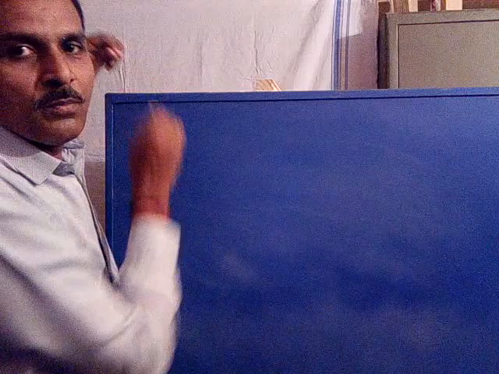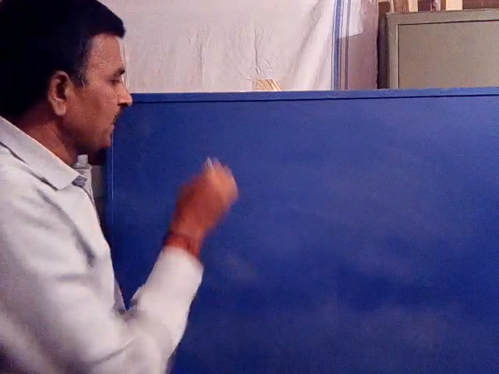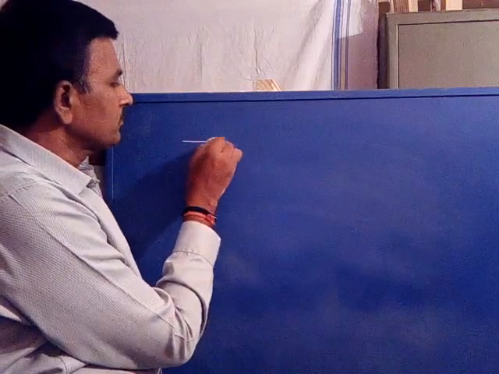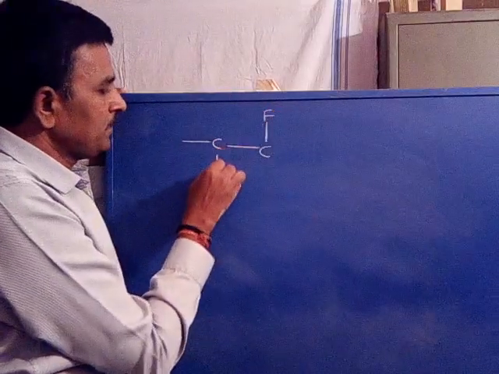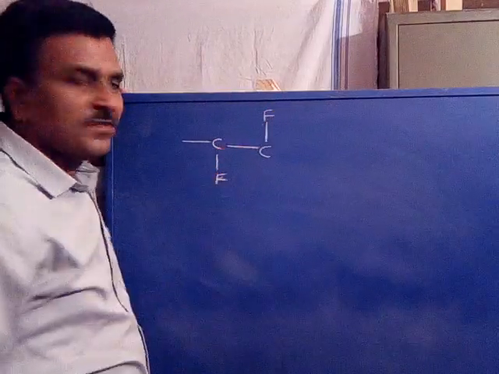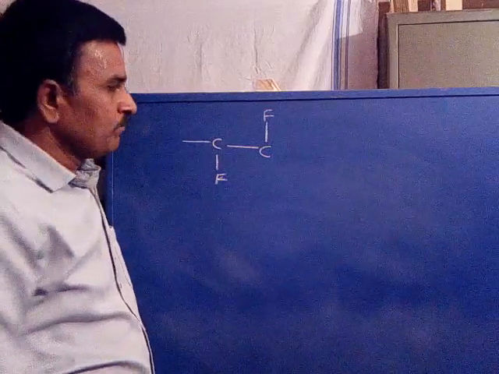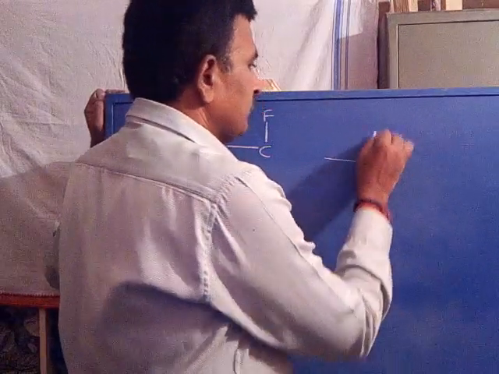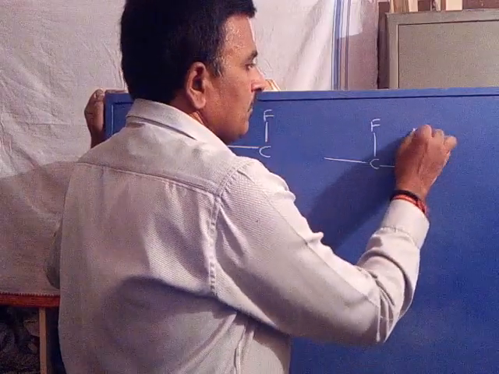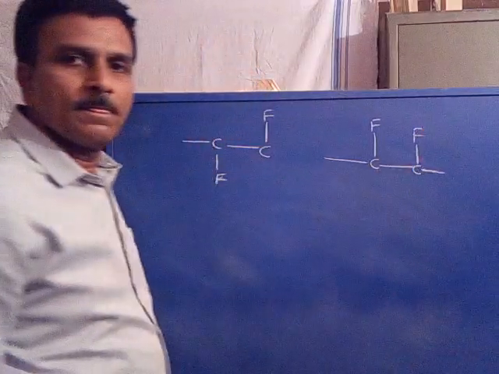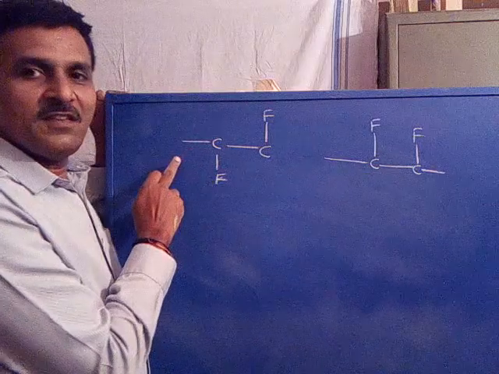vicinal couplings are also possible for fluorine. This is the fluorine, and the second fluorine. Here this is vicinal coupling.